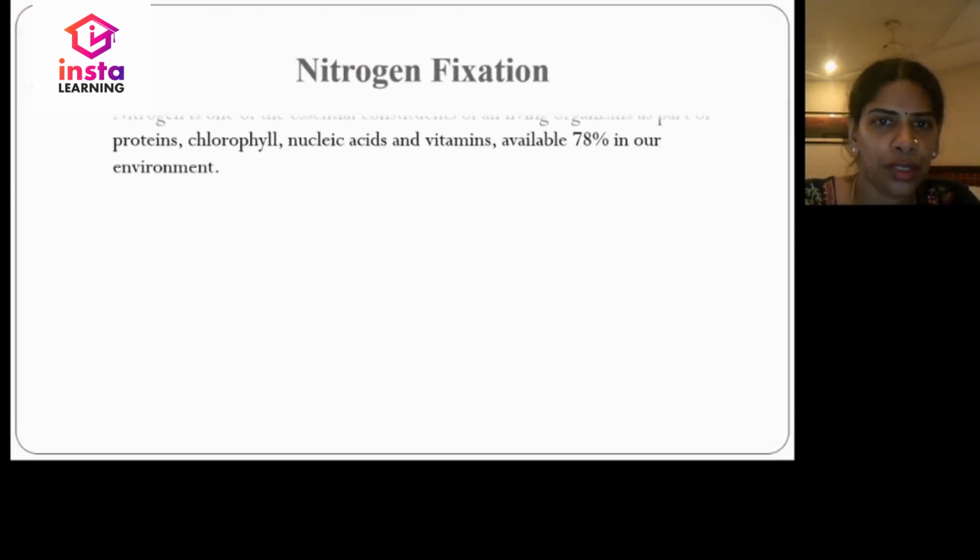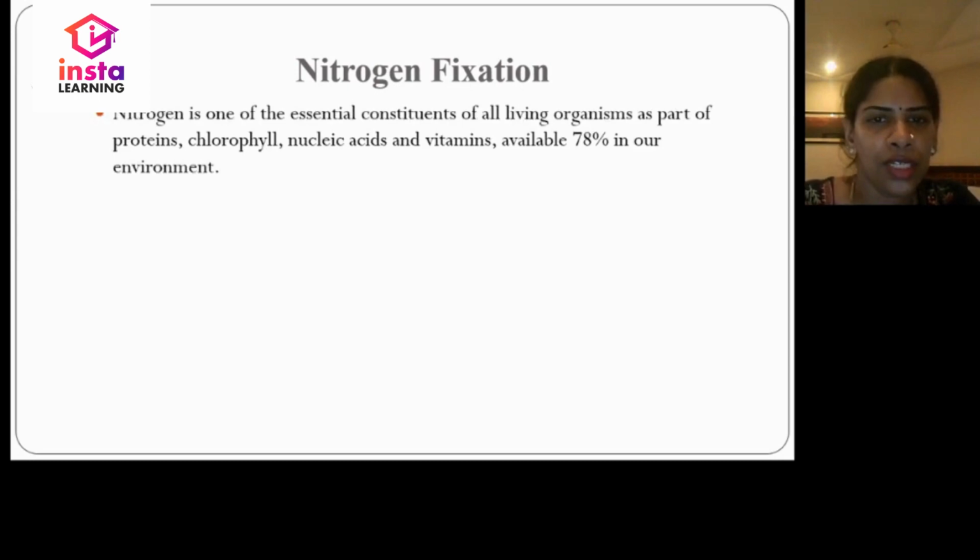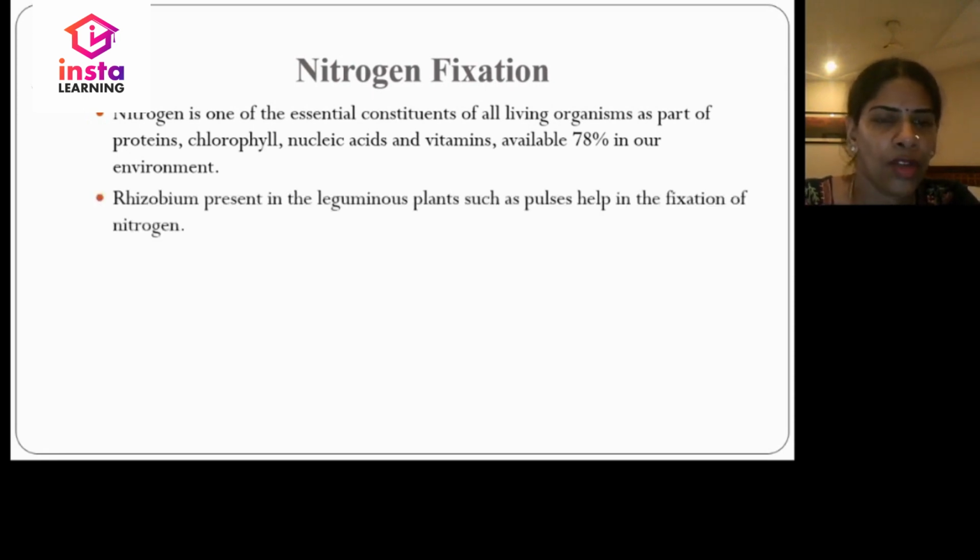Nitrogen fixation. We know that nitrogen is one of the essential constituents of all living organisms. It is a part of protein, chlorophyll, nucleic acids and vitamins. It is available at around 78% in our environment. Rhizobium present in the roots of leguminous plants, that is pea plants such as pulses, helps in the fixation of nitrogen. Nitrogen is also fixed through the action of lightning.